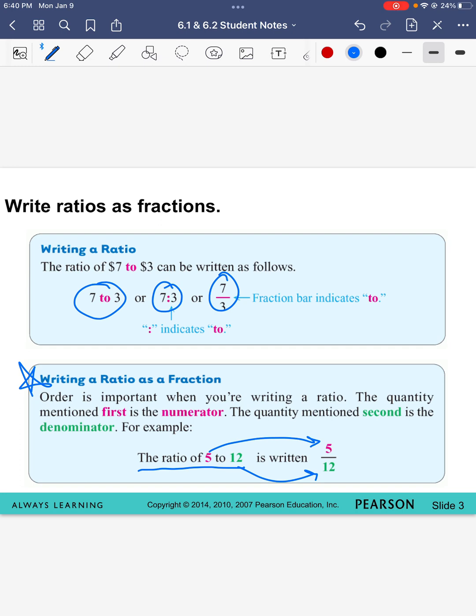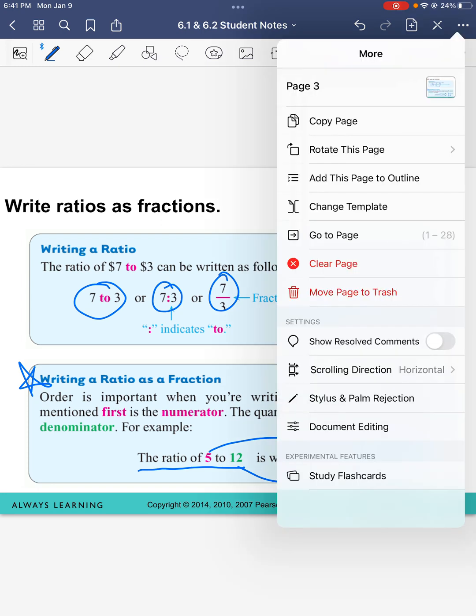What are two other ways that I could have written this ratio? I could have written it as 5 to 12. I also could have written it as 5 to 12 with the colon. So all of those are correct. If you need to pause this, you can do so.